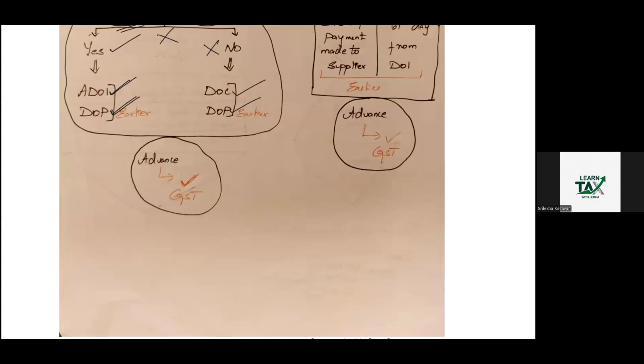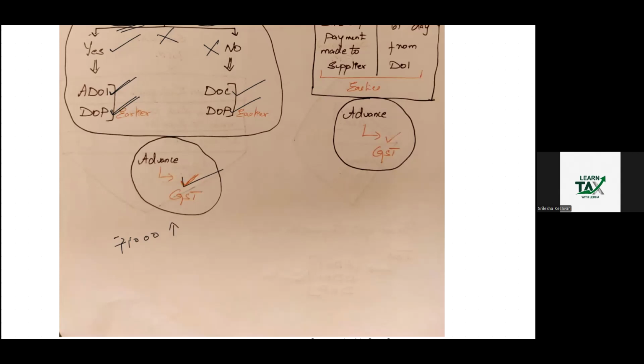Suppose, up to 1000 rupees, 1000 rupees is received in excess of invoice. It is in case of services under FCM.